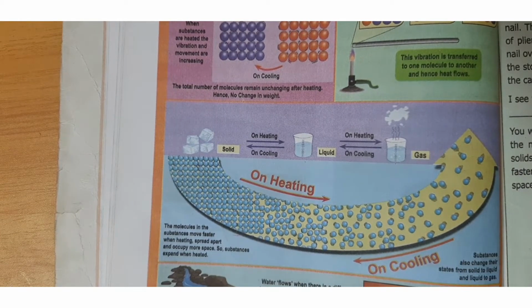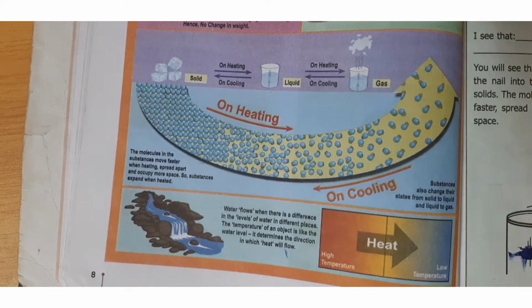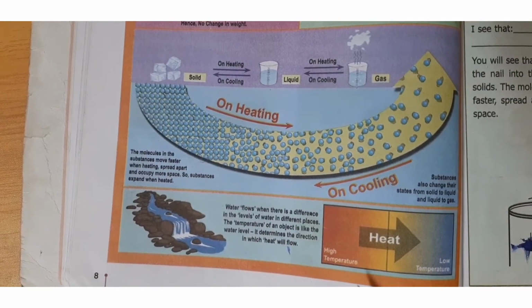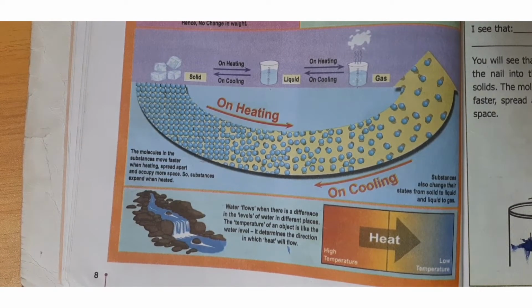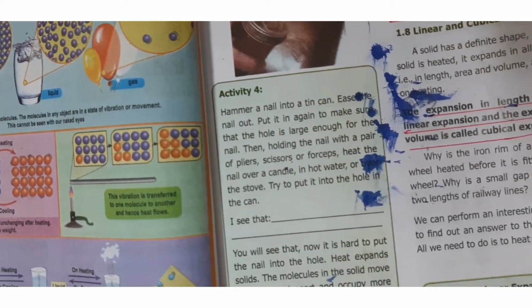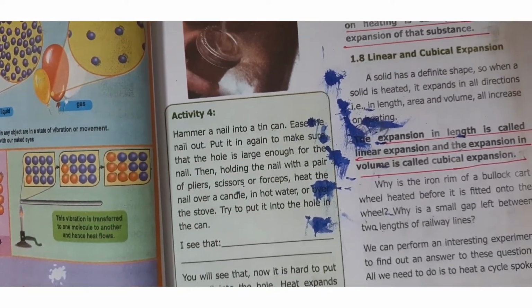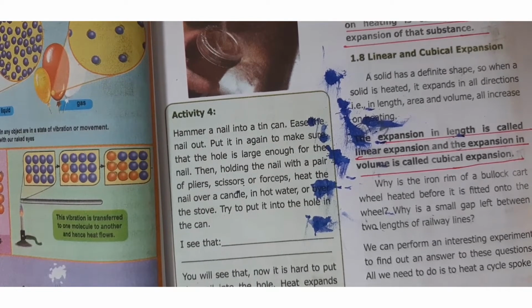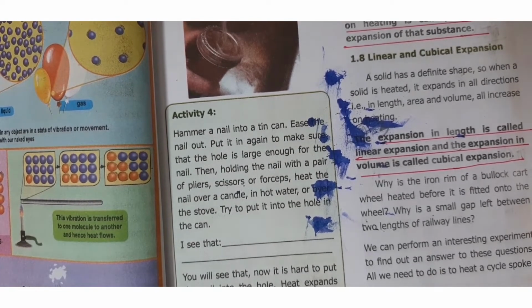Next one is the thermal equilibrium of the substance: the transfer of heat energy from the higher temperature system to the lower temperature system, like the flow of water from upper to lower. Next one is linear and cubical expansion. Because of the heat energy, when the substance expands in length, it is called linear expansion, due to the movement of the atoms and molecules.